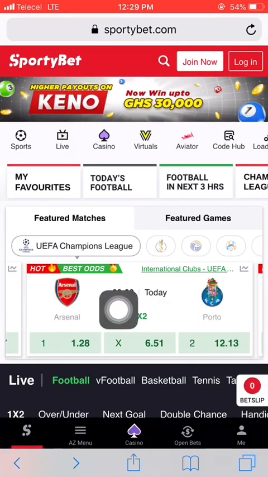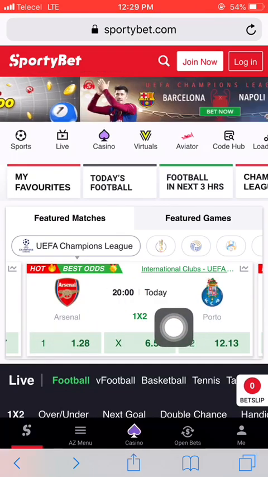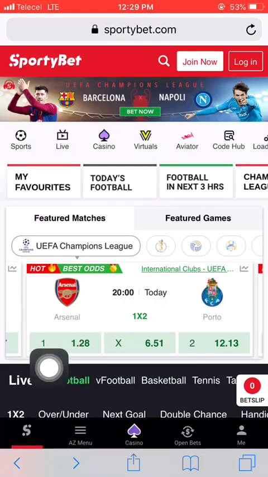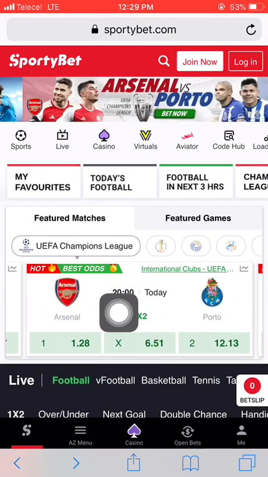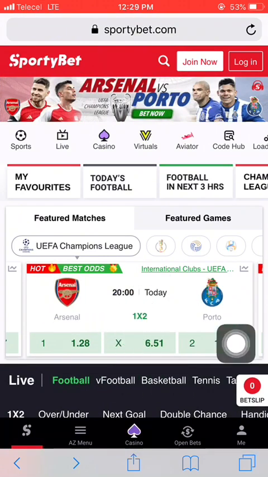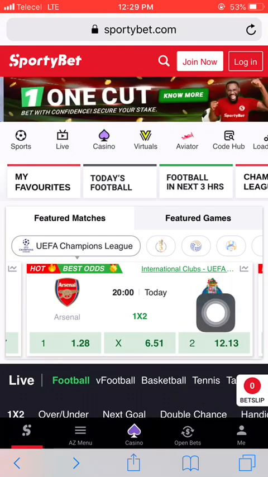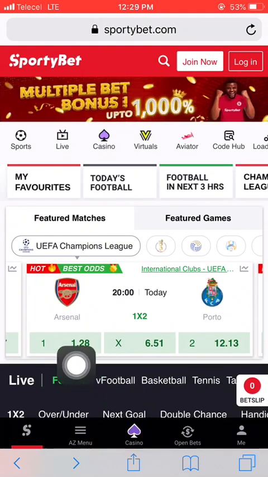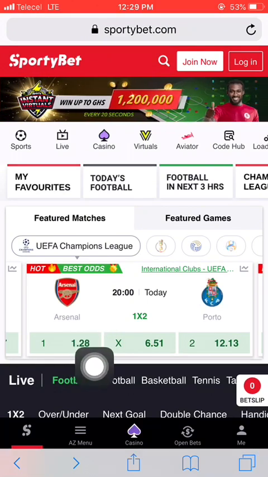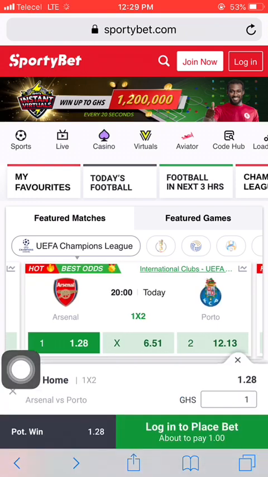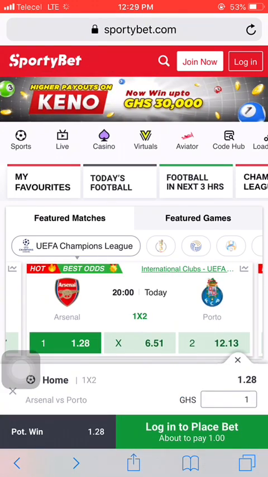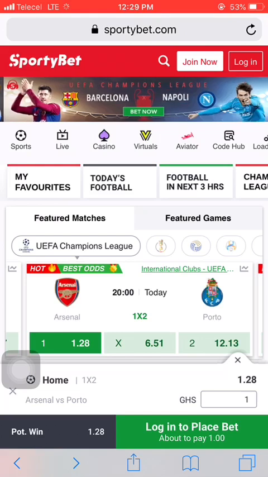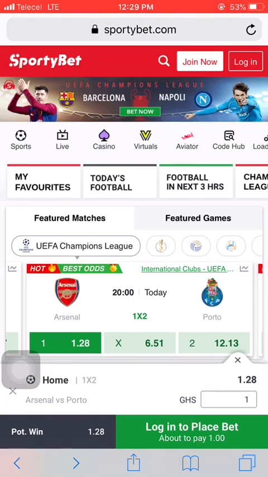So in this match between Arsenal versus Porto, the 1 means a straight win for Arsenal, X means a full-time draw, and the 2 means a straight win for Porto. Let's come to the odds. As you can see, they have given Arsenal 1.28 odds. If you select this one, it means you are staking for Arsenal to win this game.